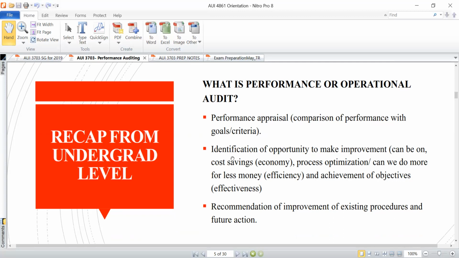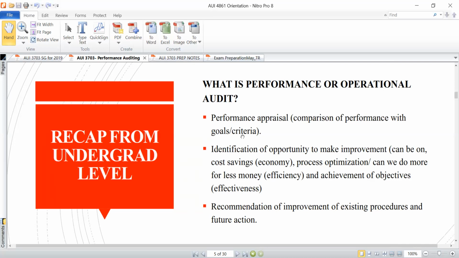So it also involves identifying opportunities to make improvements. And this would help an organization, obviously, to save money. It also helps the organization to improve its processes, as well as to enhance the probability of achieving its objectives. So when you are looking at, for instance, identification of opportunity to make improvement, you already begin to see the three elements of performance auditing coming into the picture.